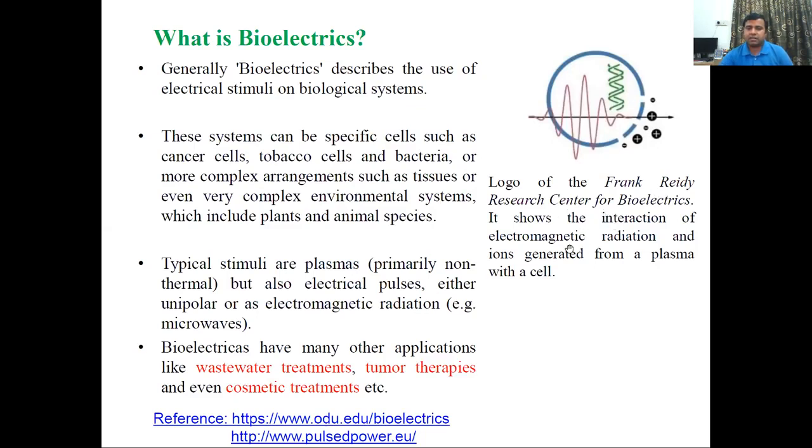It shows the interaction of electromagnetic radiation and ions generated from plasma with a cell. This system can be specific cells such as cancer cells, tobacco cells, and bacteria, or more complex arrangements such as tissue, or even very complex environmental systems, which include plants and animal species. So bioelectrics is used for treating cancer cells, tobacco cells, and bacteria, where we are using high voltage.